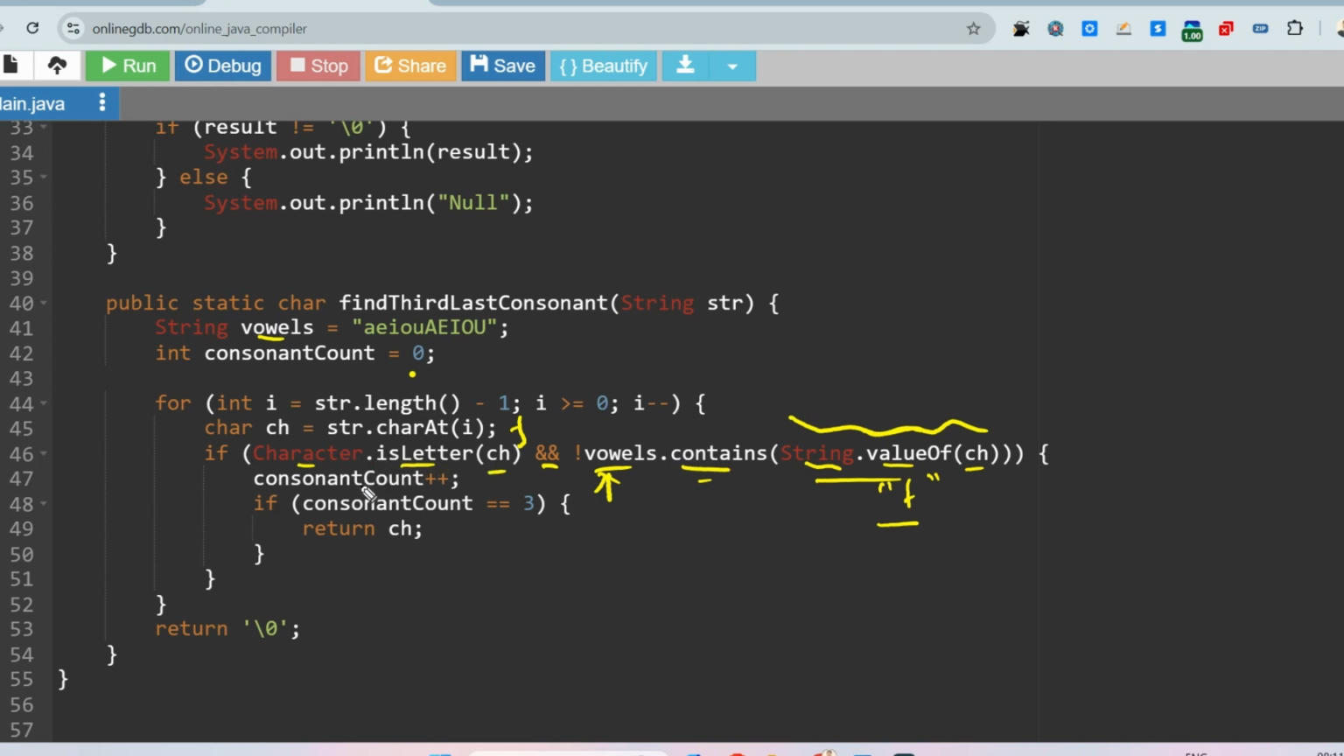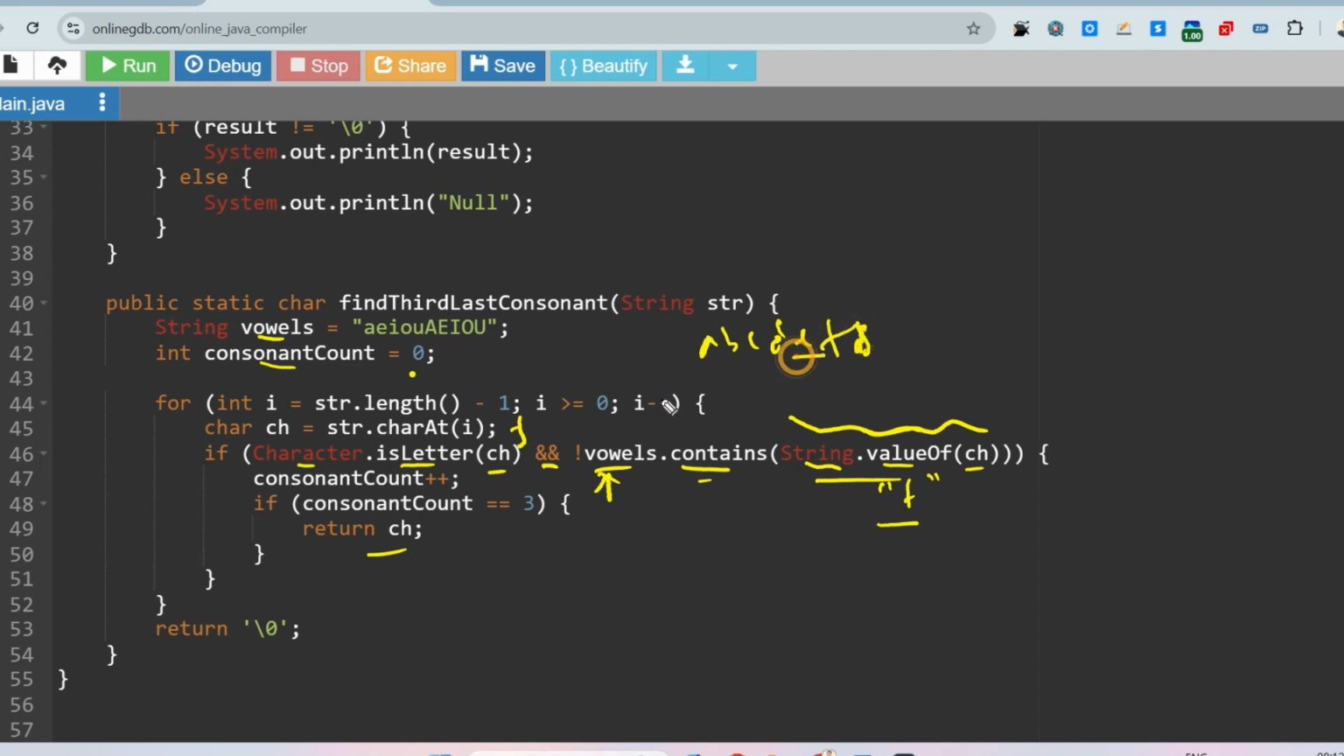So we have to increase the consonant count. Here we have initialized the consonant count as 0, so here we increase the count of the consonant, and parallelly we are checking if the consonant count is equal to 3, then immediately return ch and stop the looping. Okay, so in the next iteration we are getting, let's say, a b c d e f g. So here, sorry, not g, f.